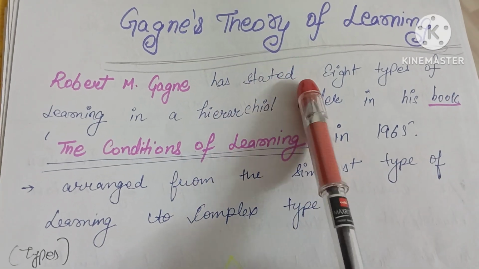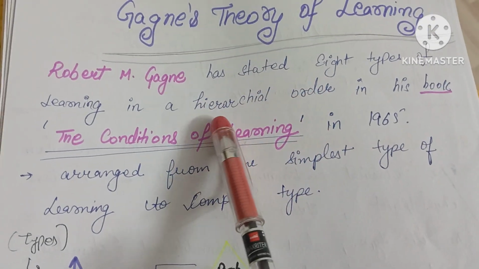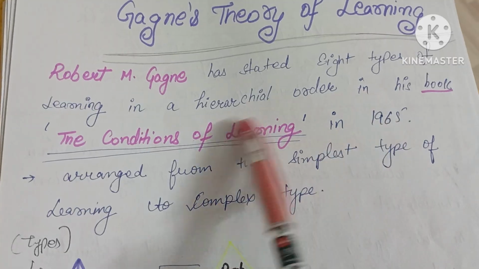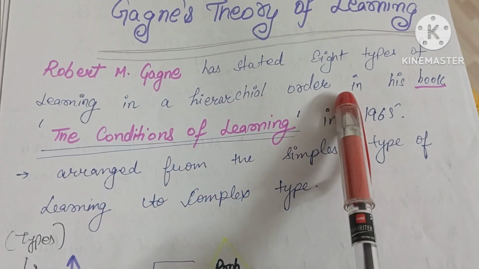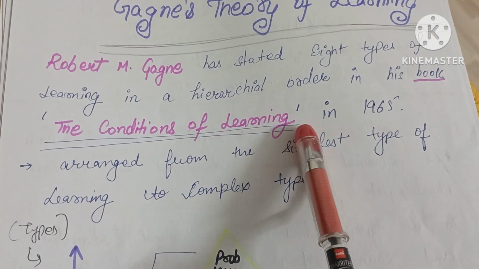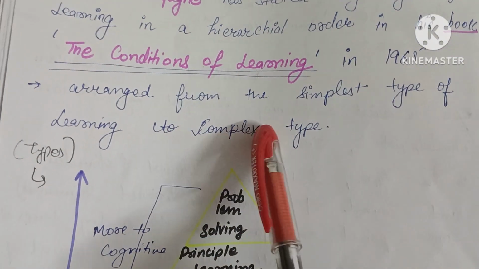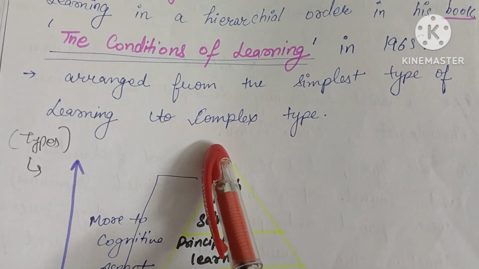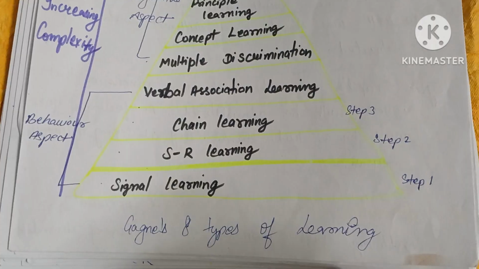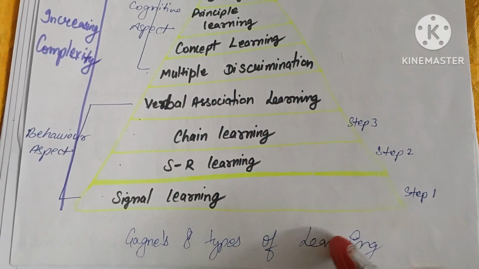Gagne's Theory of Learning, B.Ed second semester. Robert M. Gagne started eight types of learning in a hierarchical order in his book The Conditions of Learning in 1965, and arranged them from the simplest type of learning to the complex type of learning. These are Gagne's eight types of learning.